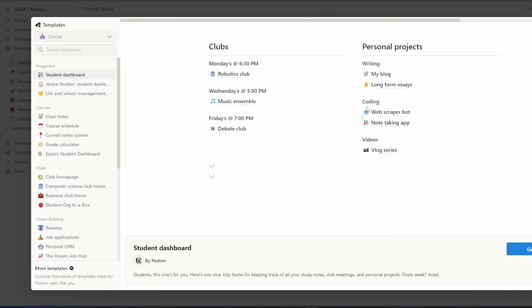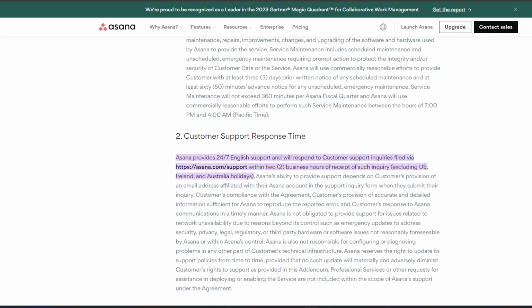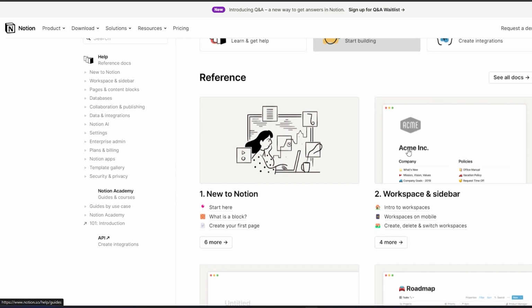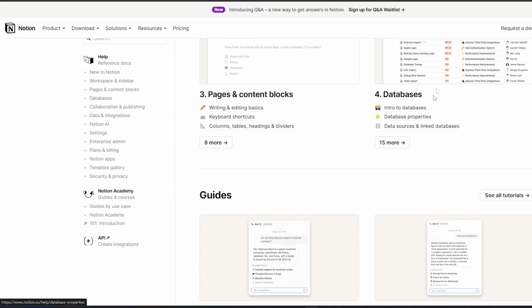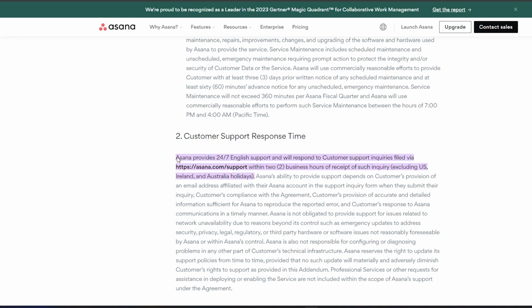But do they have any similarities? Yes, Notion and Asana offer customer support, including phone support, email, and live chat. Furthermore, their support is 24/7.